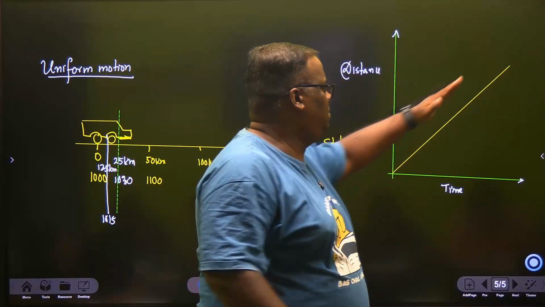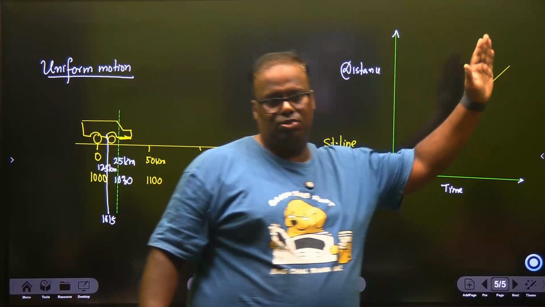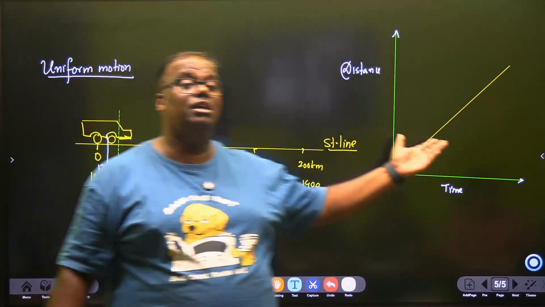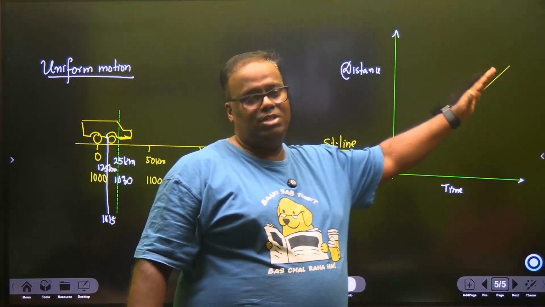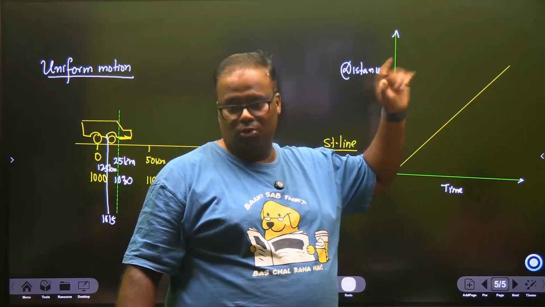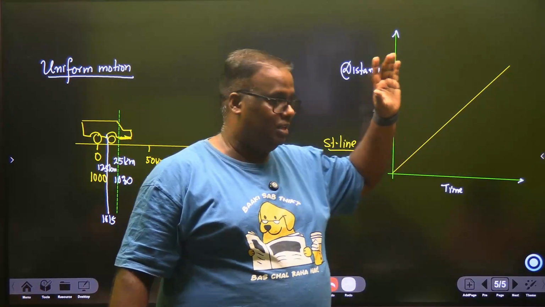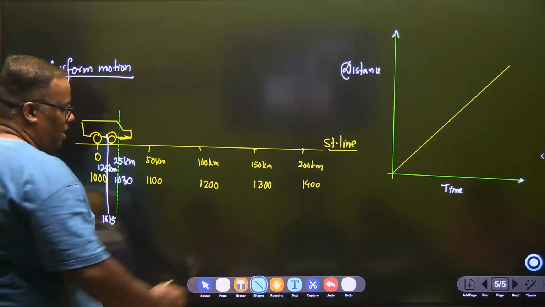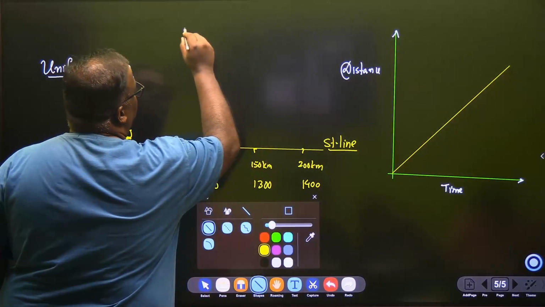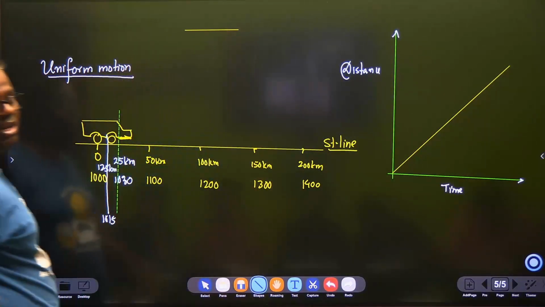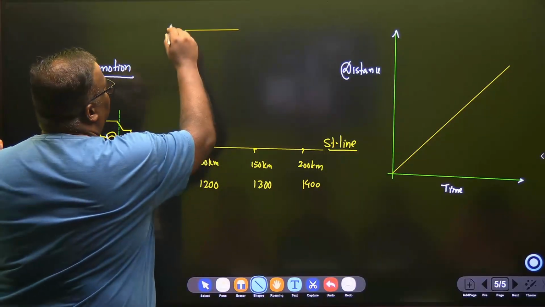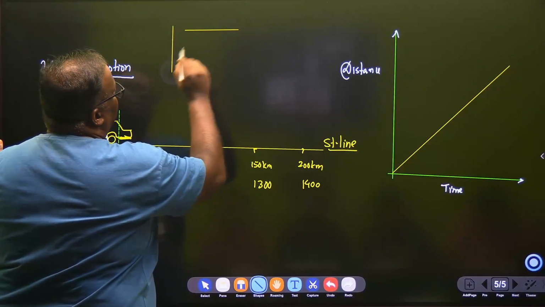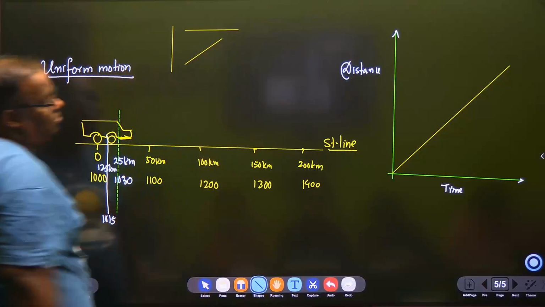The straight line may be in this manner, that's a different story. This chapter is very graph intensive. It will always be a straight line. Okay, now one more thing. The language of graphs. This in a graph is called a sleeping line, flat line. This is called a standing line, and this is called a straight line.